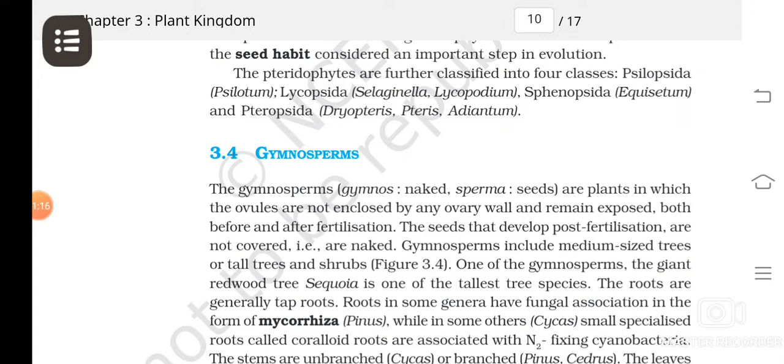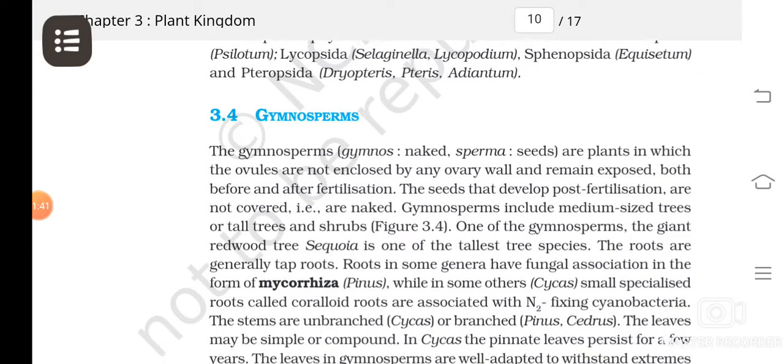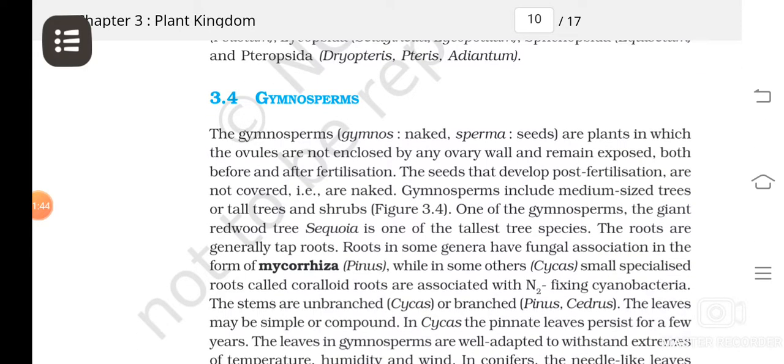So that kind of plants where the seeds are naked are known as what? Gymnosperms. Is it clear? So the gymnosperm speciality is what? Their seeds are not present in any fruits. They are found exposed, or they are found on cones and they are exposed. Is it clear? So when you see the plants of gymnosperms, they can be medium sized trees or sometimes very big tall trees or shrubs. Likewise different forms are there.